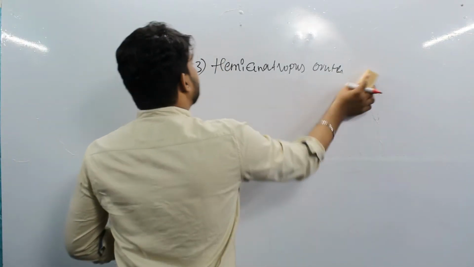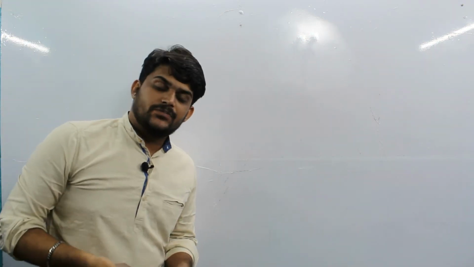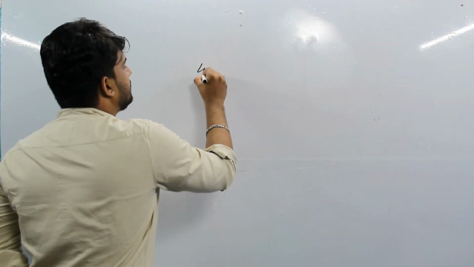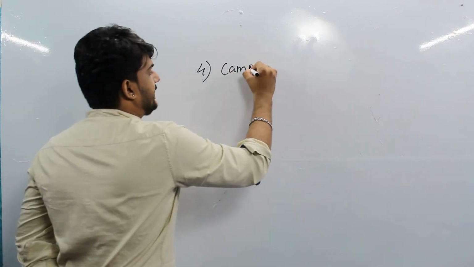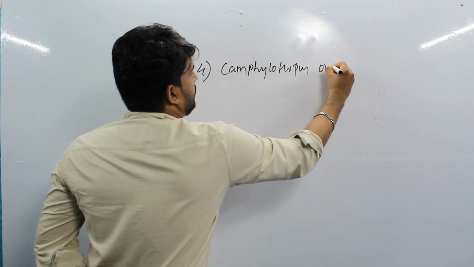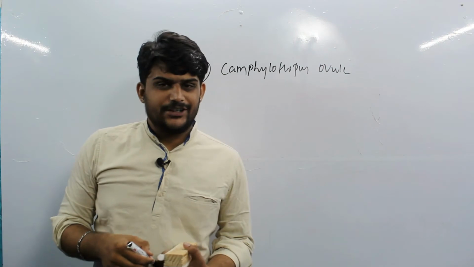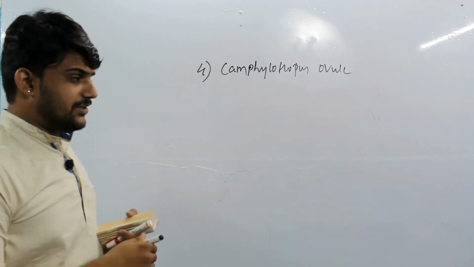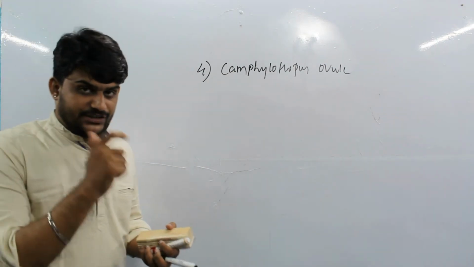Moving to the next one. The fourth one is Campylotropous ovule. It is a very weird kind of ovule. The character is the position where the micropyle fits, how it fits.